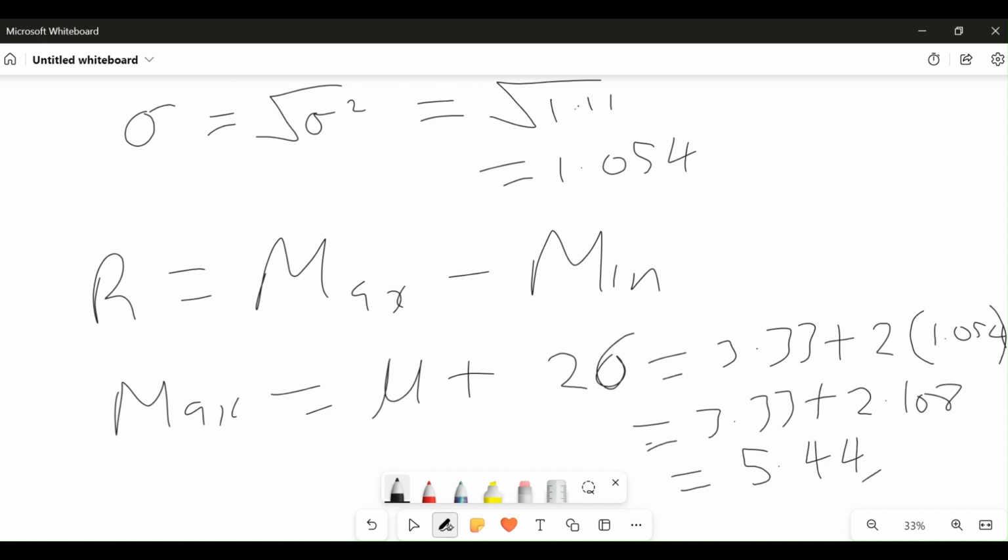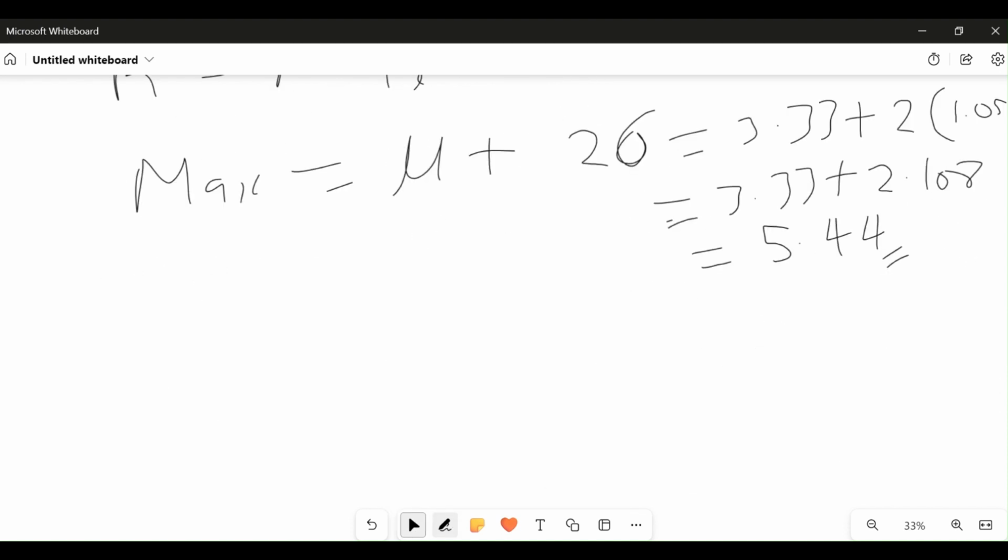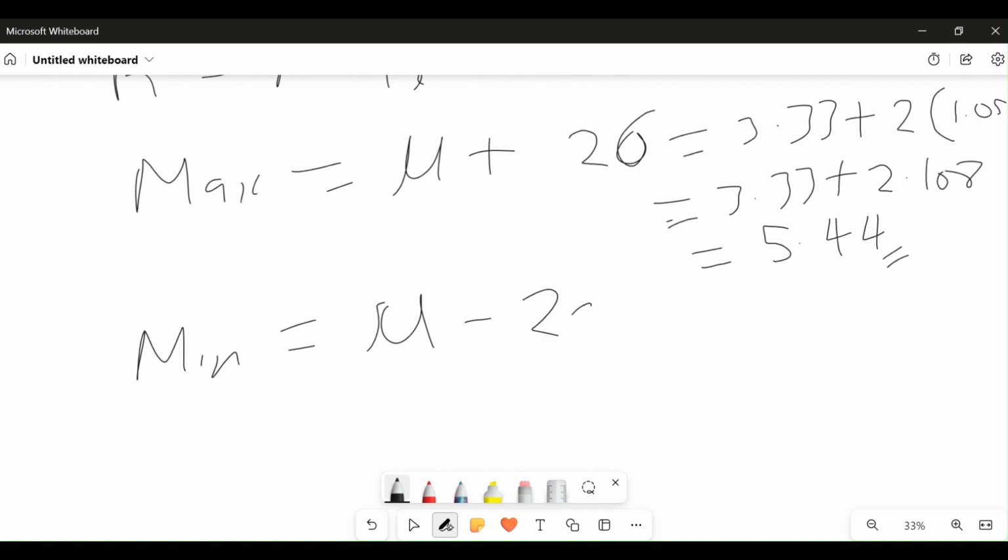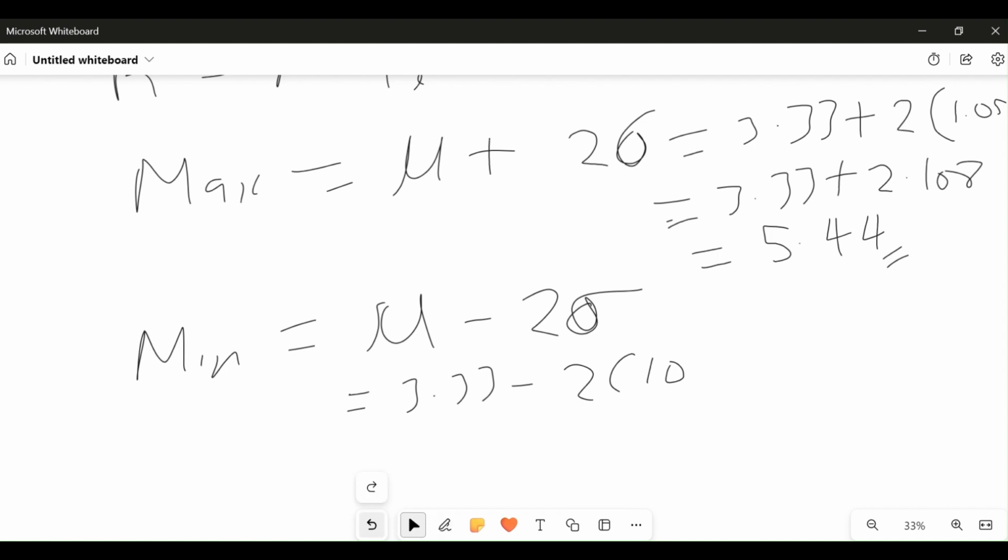44 approximately. So that's our maximum value to two decimal places. Now let's find our minimum value. Our minimum value will be the mean minus 2 sigma. Now our mean is 3.33, minus 2 into our sigma.